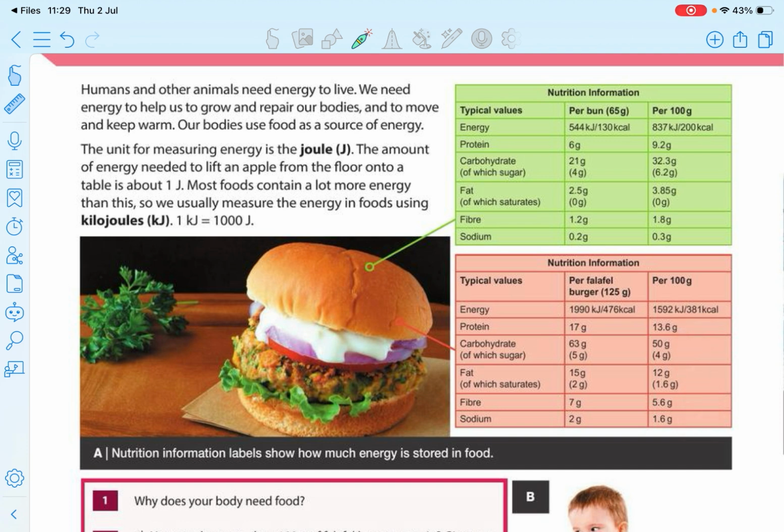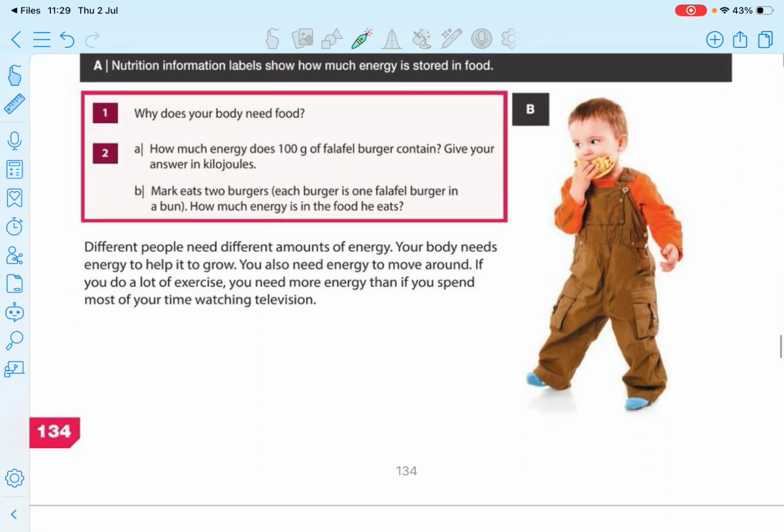So I think it's better to eat this food than this one because it gives us more energy, more carbohydrate, more things. How did I compare? Not using this column, because it's unfair: this one is 125 grams and this is only 65 grams. I'm using the per 100 gram column to compare.